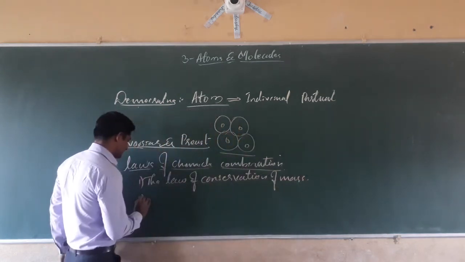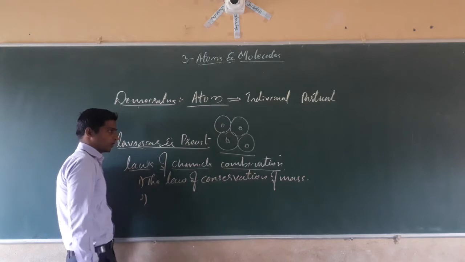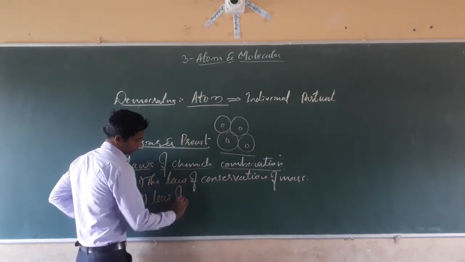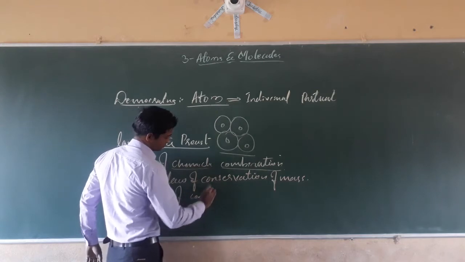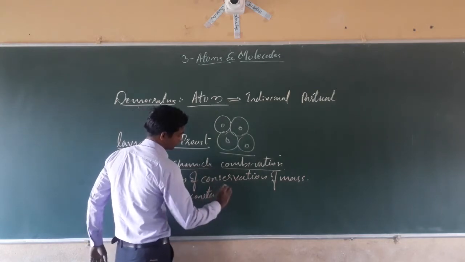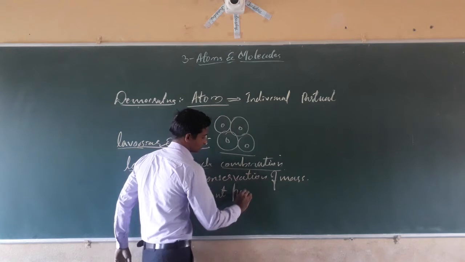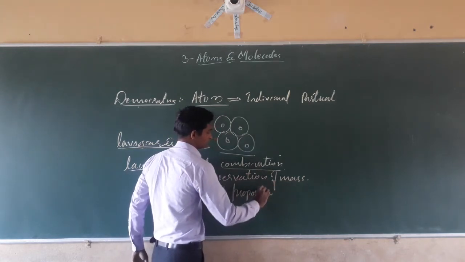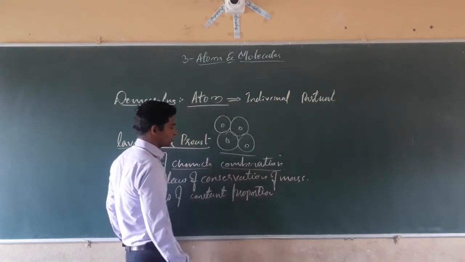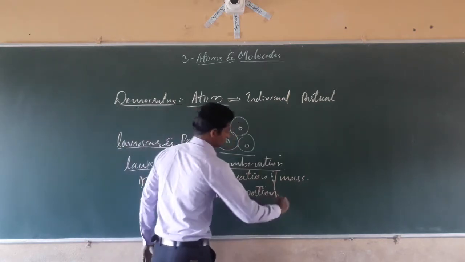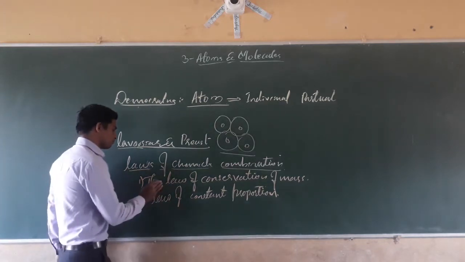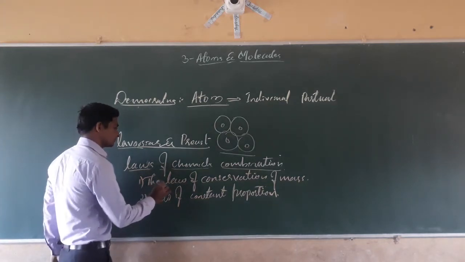The second one is the law of constant proportion. The two laws as given by the scientists.